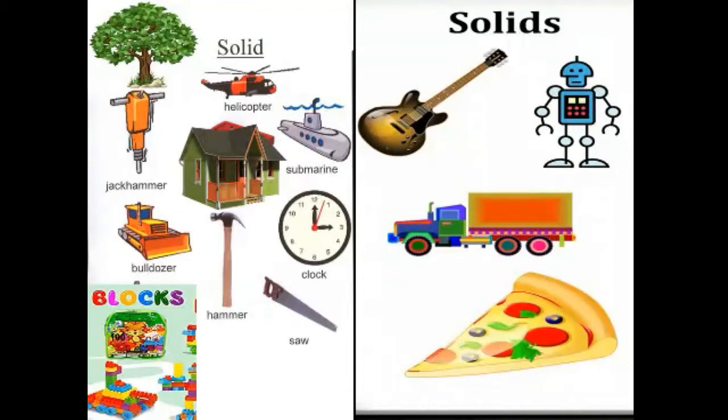As I have shared with you, solid means something which is firm, often dry to the touch, and has a fixed shape. Okay, beta, solid has a fixed shape. The shape and size of the solid remain the same. Examples of solids are wood, glass, block, clock, truck, guitar. Okay, so let's continue our topic.